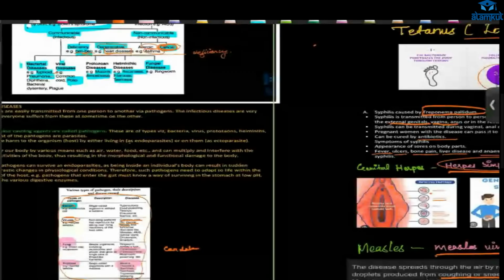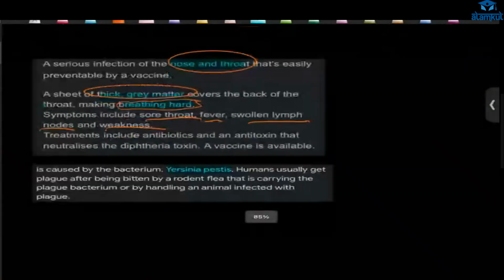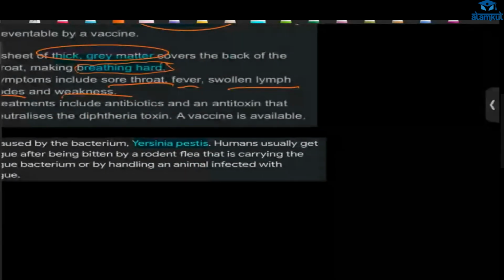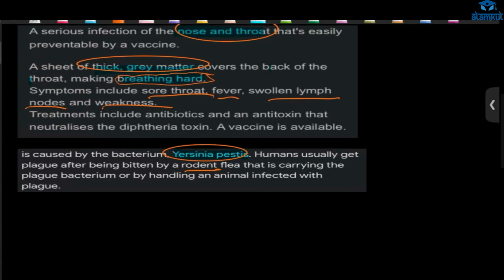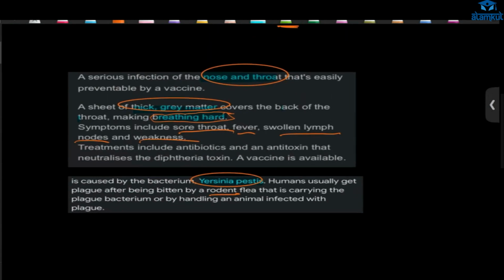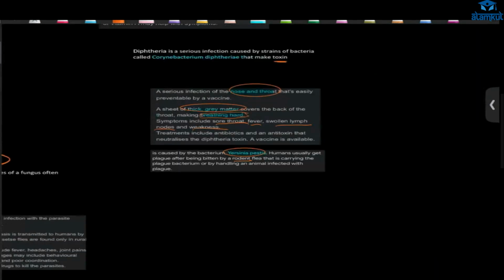Next, let's see. Bacterial dysentery, that is amoebiasis. Plague, it is caused by Yersinia pestis. And here the vector is what? Rodent, mouse, big mouse. It causes fever. Because of this plague, many of them died. You can see in history, right? This happened in Europe, okay?